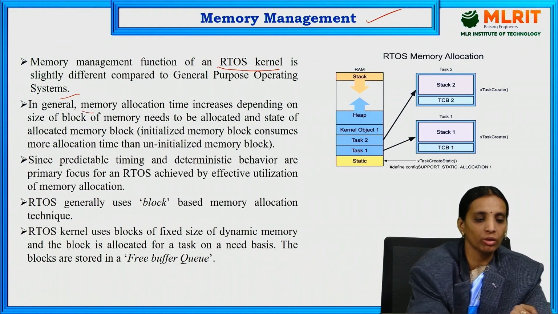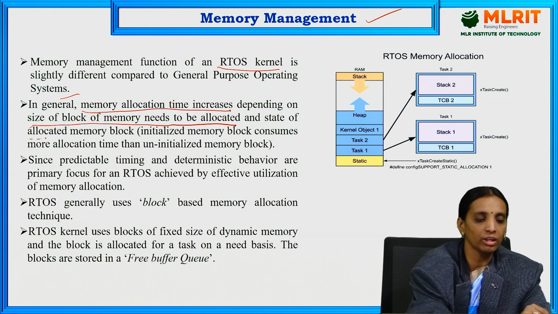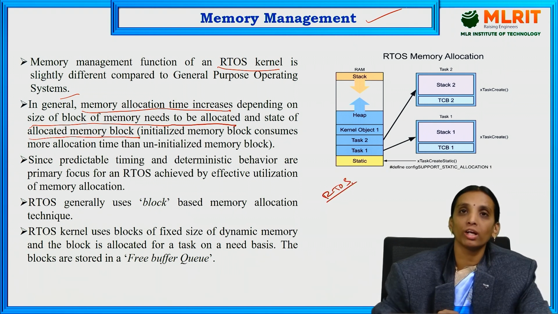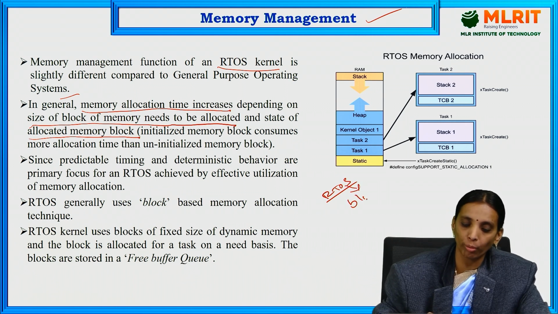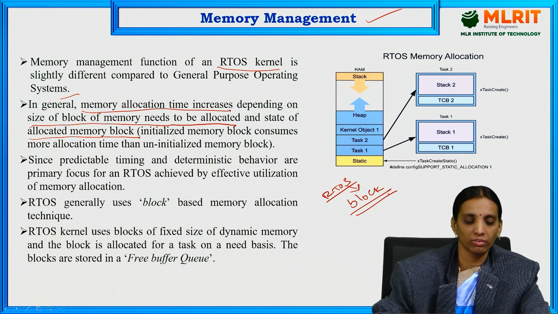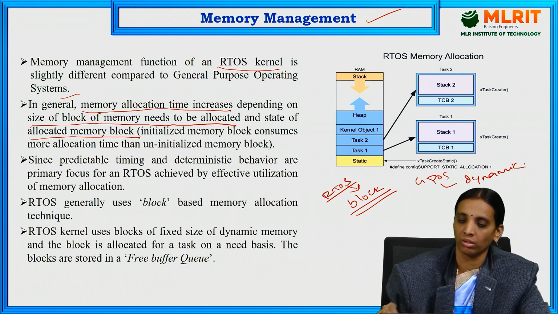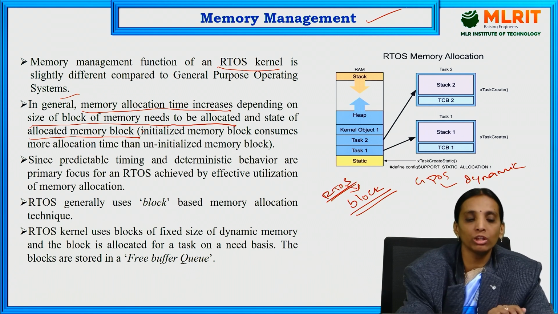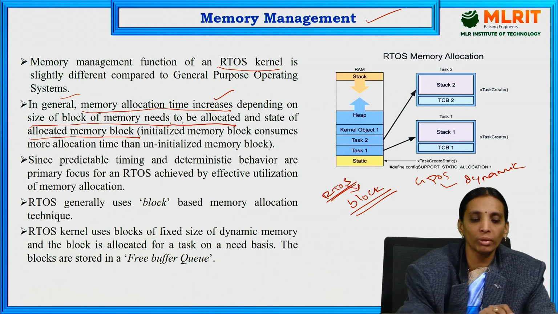In general, memory allocation time increases depending on the size of the block of memory that needs to be allocated and the state of the allocated memory block. The memory management offered by a real-time operating system is mainly block type memory access. In a general purpose operating system we have dynamic memory allocation, but in RTOS we have block memory allocation. Here the time used for allocation increases depending on the size of the block of memory that needs to be allocated.